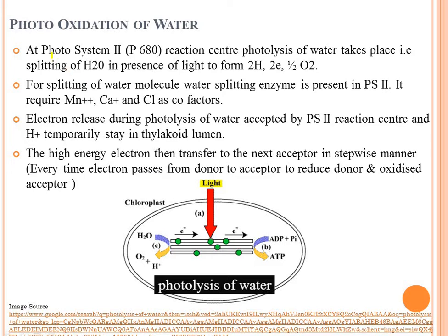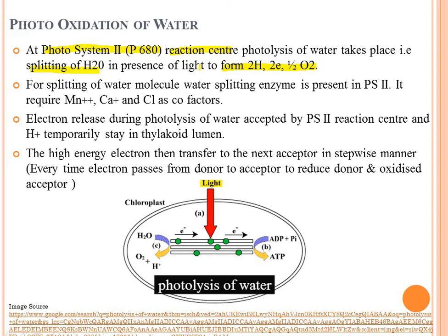See the first point: at photosystem 2, which is designated as the P680 reaction center, photolysis of water takes place, that is splitting of water in presence of light to form 2 hydrogen, 2 electrons and half oxygen. This is important: oxygen comes from the water molecule in photosynthesis, not from carbon dioxide.